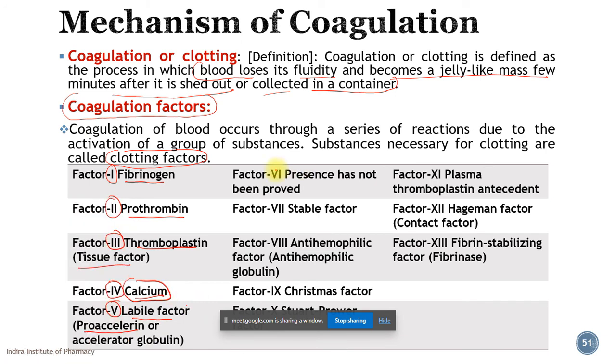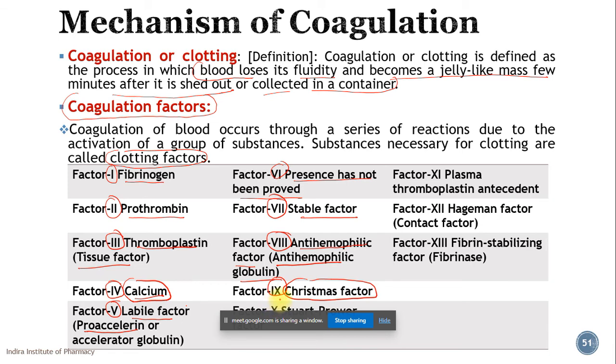Factor number 6 has not been proved, so the position is vacant. Factor number 7 is stable factor. Factor number 8 is anti-hemophilic factor or anti-hemophilic globulin. Factor number 9 is Christmas factor. So why is it called Christmas factor? Because the absence of this was first described in a patient named Christmas. That's why Christmas factor.